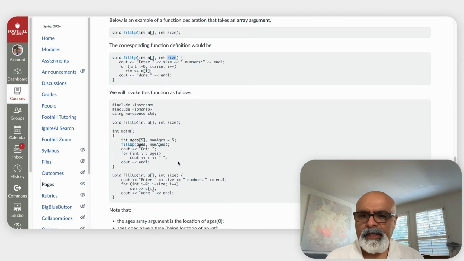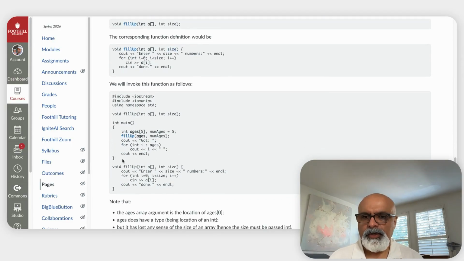And if you were to call it in main, we would do it as follows. Of course, this is main, and you have the declaration up at the top and the definition below. Now we have declared an array of 5 integers called ages, right? We pass it into fillup, and then we check afterwards whether it actually did get filled up, right?